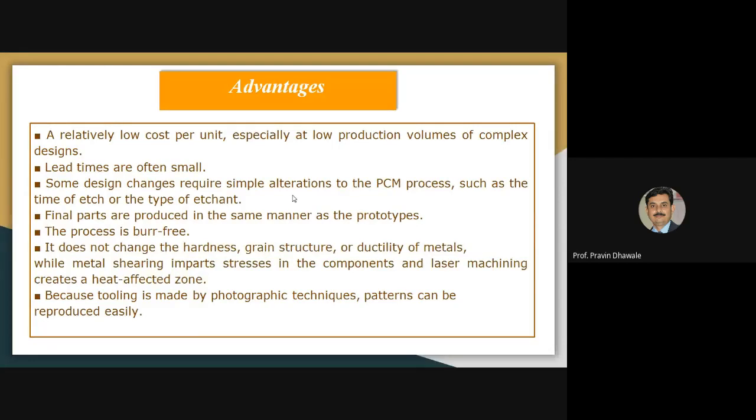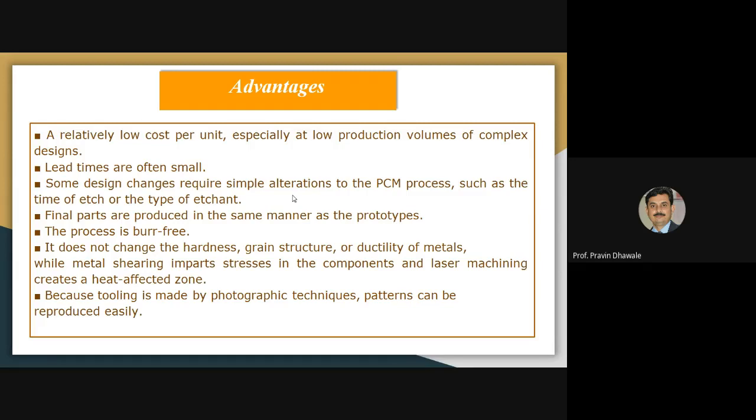Whatever the final shape, it will be the mirror image or Xerox image of the prototype. Means an exact image of the prototype is obtained in the final product by using photochemical machining. No doubt, like chemical machining, this process is also free from burrs, and uniform machining is achieved.